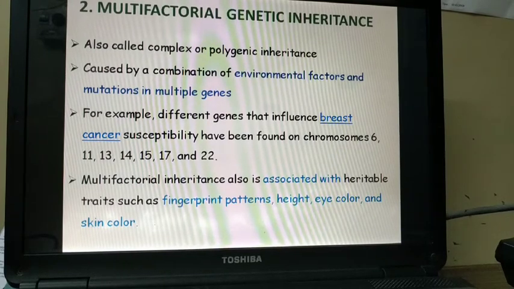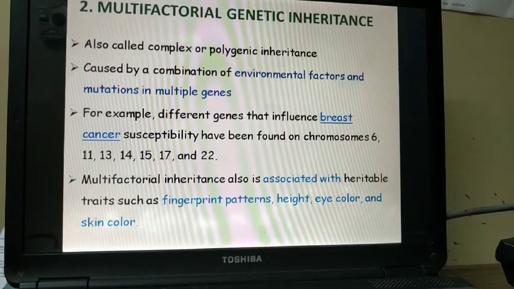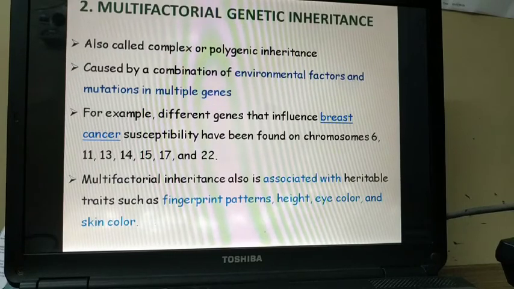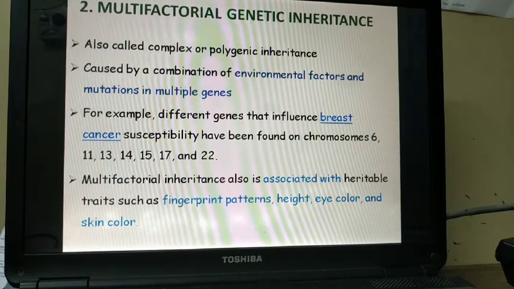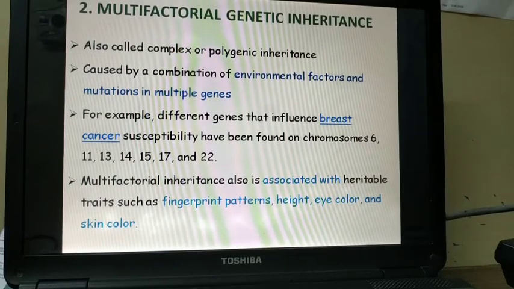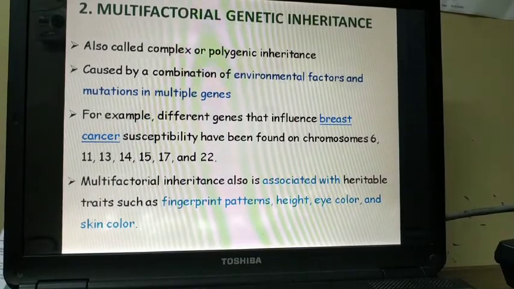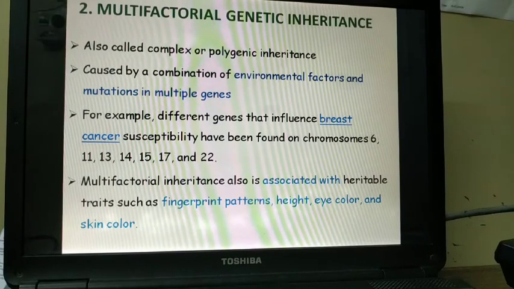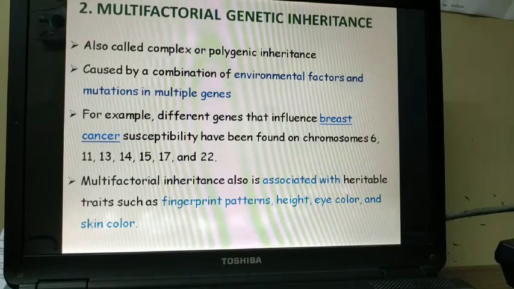So there are variations or mutations in different genes on each of these chromosomes. It does not depend on only one gene, but on different gene variations in each of these chromosomes.